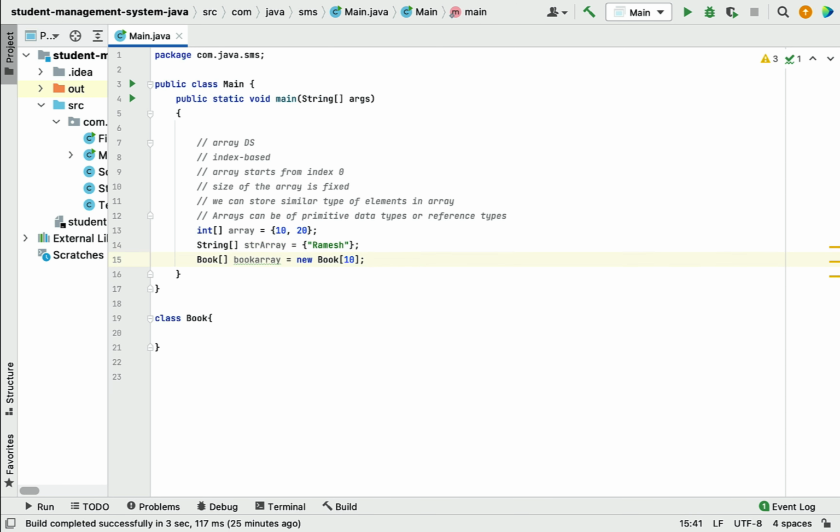And the main use of an array is that we can store multiple values in a single variable, because here you can see we are storing 10, 20.